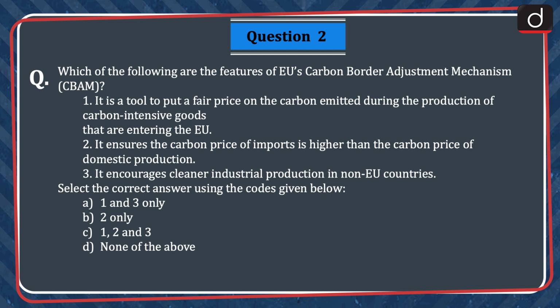Next question is, which of the following are the features of EU's Carbon Border Adjustment Mechanism or CBAM? 1. It is a tool to put a fair price on the carbon emitted during the production of carbon-intensive goods that are entering the EU. 2. It ensures the carbon price of imports is higher than the carbon price of domestic production. 3. It encourages cleaner industrial production in non-EU countries. Select the correct answer using the codes given below. 1 and 3 only, 2 only, 1, 2 and 3, or none of the above. The correct answer is option A, 1 and 3 only.